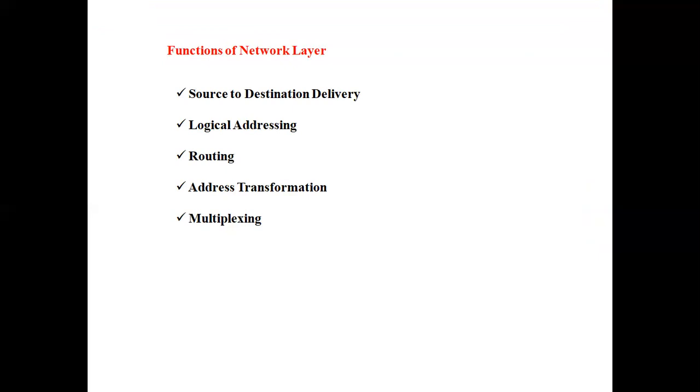The responsibilities of the network layer are source to destination delivery, logical addressing, routing, address transformation, and multiplexing. Source to destination delivery means from sender workstation to the receiver workstation. Logical addressing is also called the IP address. Routing is the main functionality of the network layer. Multiplexing means combining two or more transmissions.